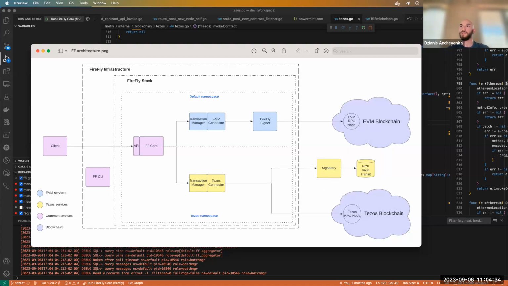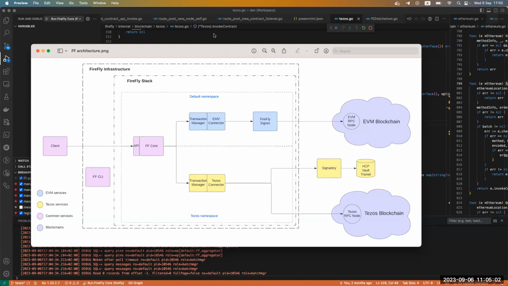I also implemented integration with HashiCorp Vault Transit for this service. So all the logic for building transactions and sending them to the chain is in the Tezos connector. Any questions on that part? So far makes sense to me.